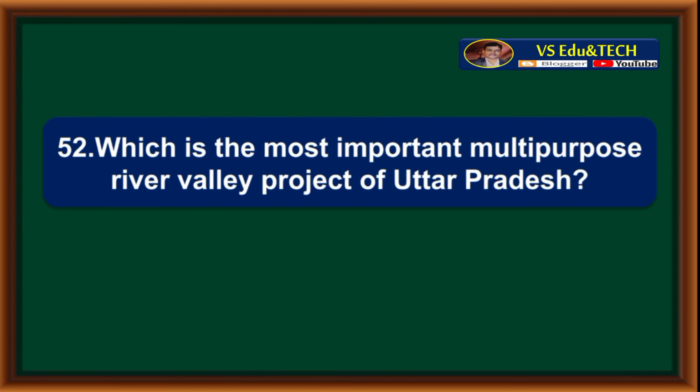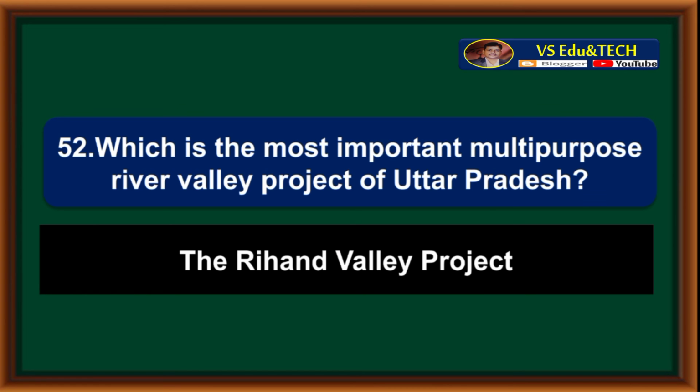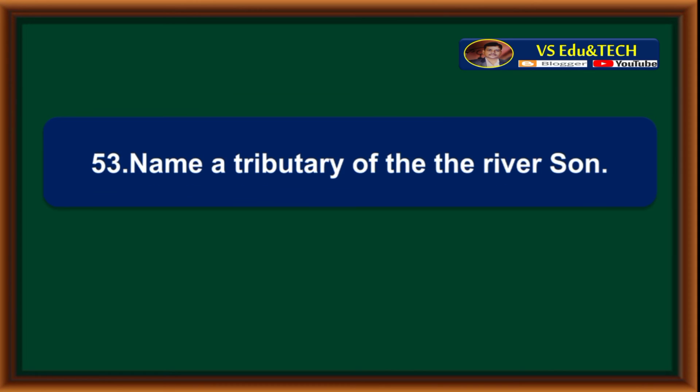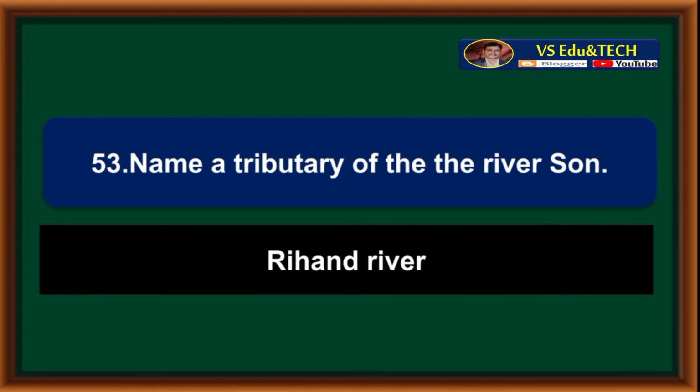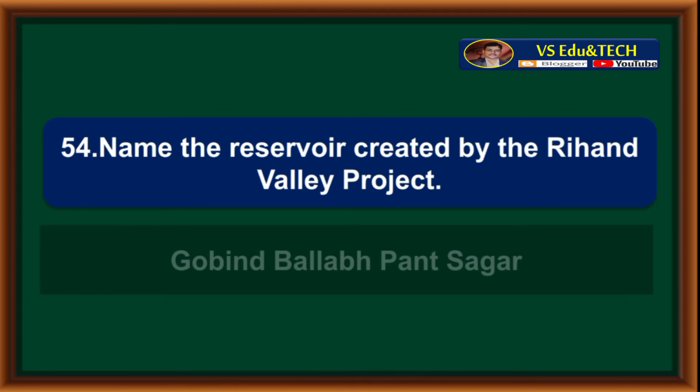Which is the most important multipurpose river valley project of Uttar Pradesh? The Rihand Valley project. Name a tributary of the river Son. Rihand River. Name the reservoir created by the Rihand Valley project.